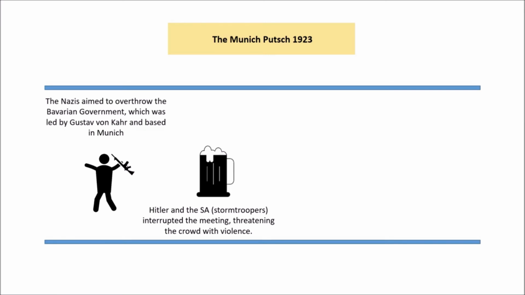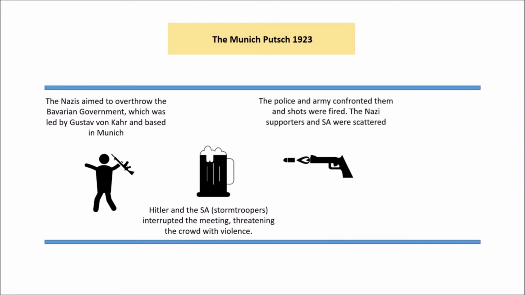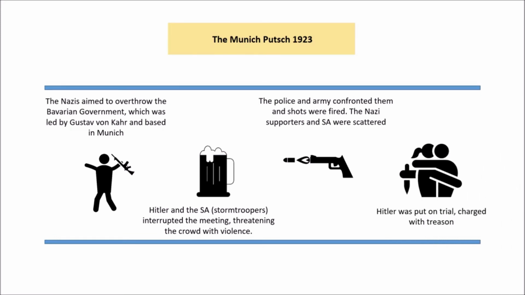Eventually they let von Kahr go, which is a mistake because he calls the army and the police. So the day after, when the Nazis try and seize Munich and they try and march on Munich, they're actually met with the army and police, and there's gunfire, and the Nazi supporters and the SA are scattered and they kind of run away. But Hitler is arrested and he's charged with treason, which could have led to death, but actually they're very lenient on Hitler and he only gets 9 months. And actually what it does do is it increases his popularity and his fame within Germany.